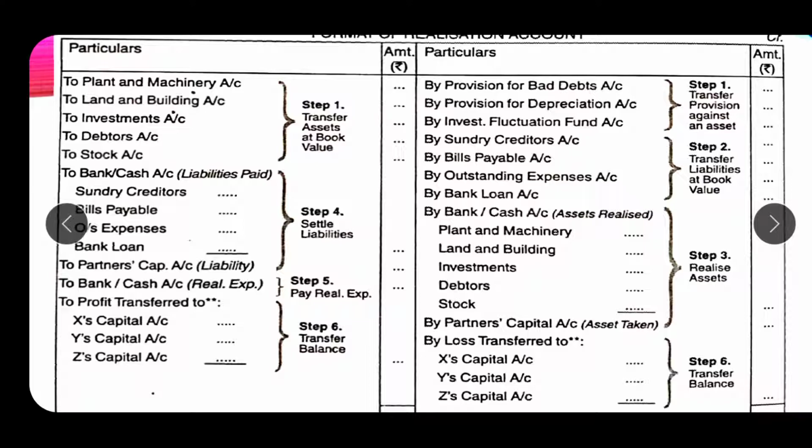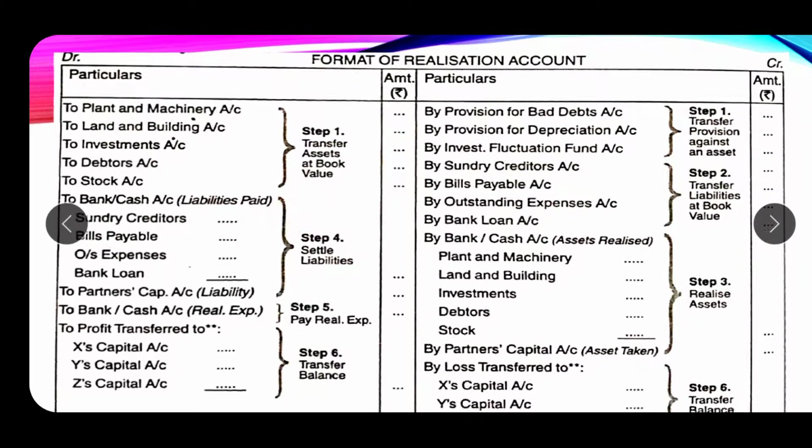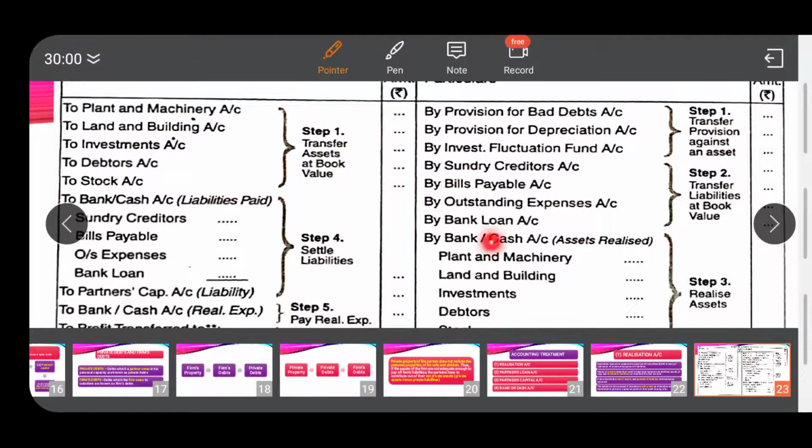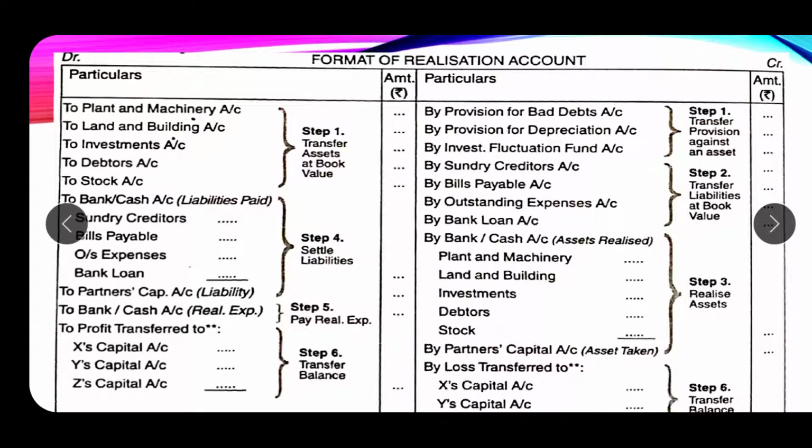And the next step, the fourth step, is to make payment to the liabilities. Here you have to settle the liabilities, and the same liabilities which we have written on the credit side, where the book value was written, here we will write the amount of payment to them. So here the sundry creditors, bills payable, outstanding expenses, bank loan should be written here. So we are making payment to the creditors.